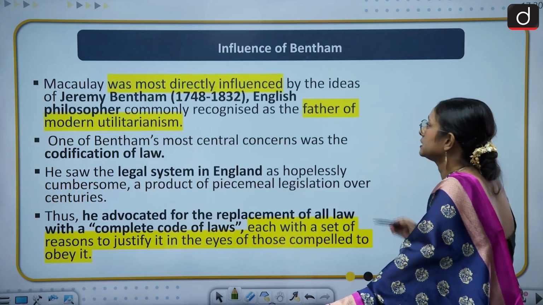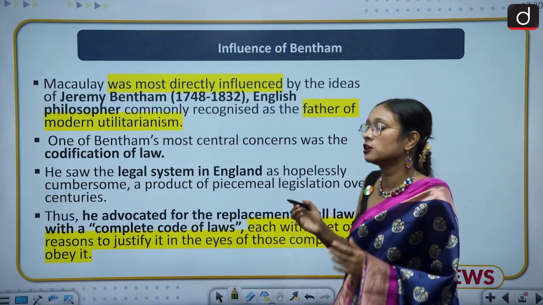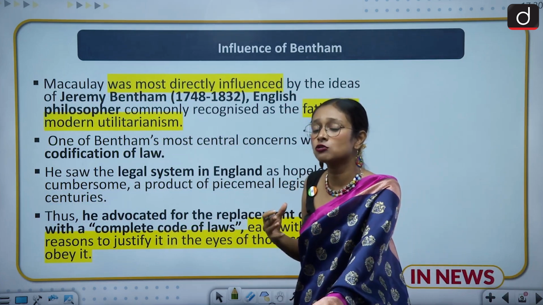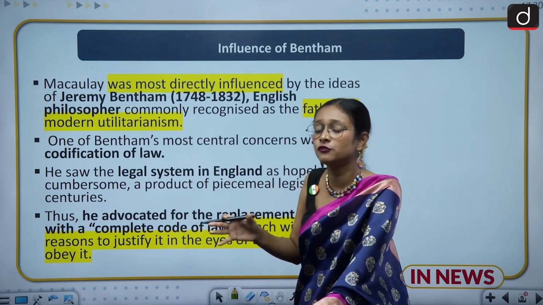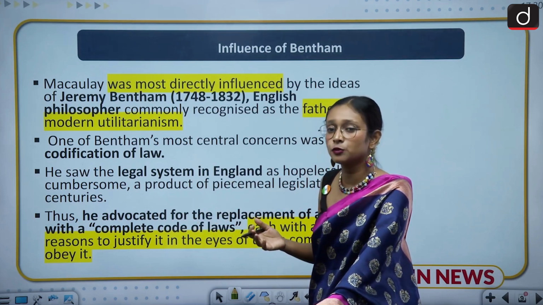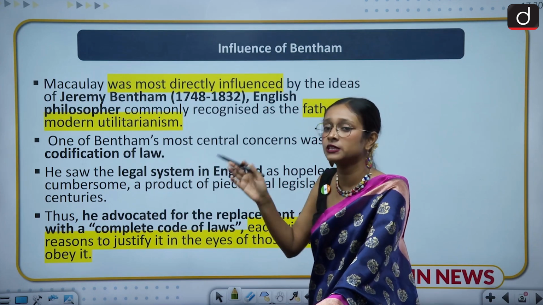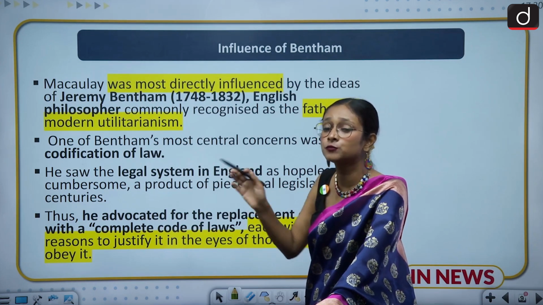The next slide says the influence of Bentham. We have already discussed that Bentham was an English philosopher, and Macaulay had a lot of Bentham's influence in his codification. The main concern of Macaulay was that there should be codification of the laws, and where was it derived from? It was derived from Bentham's philosophy.